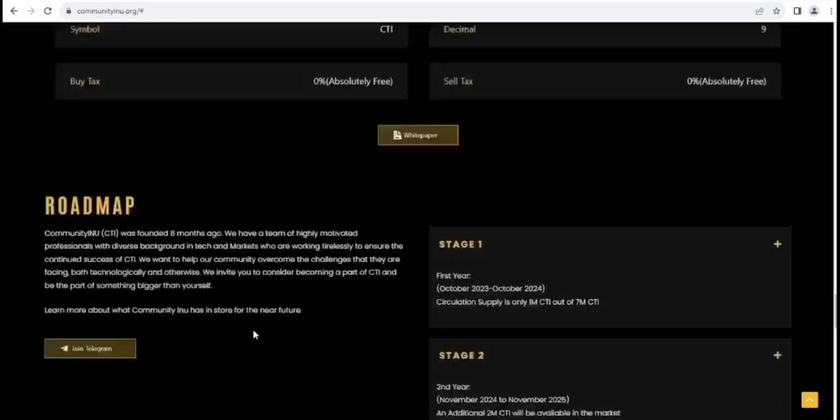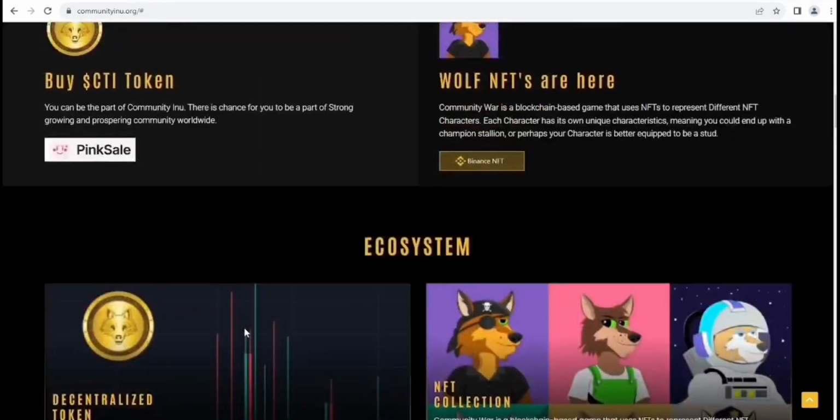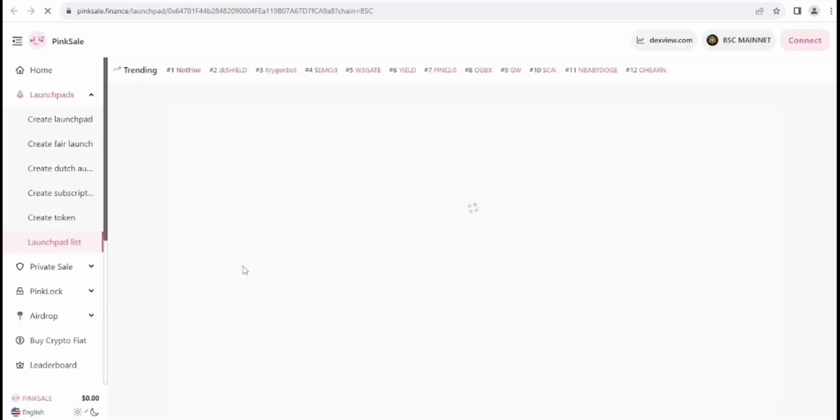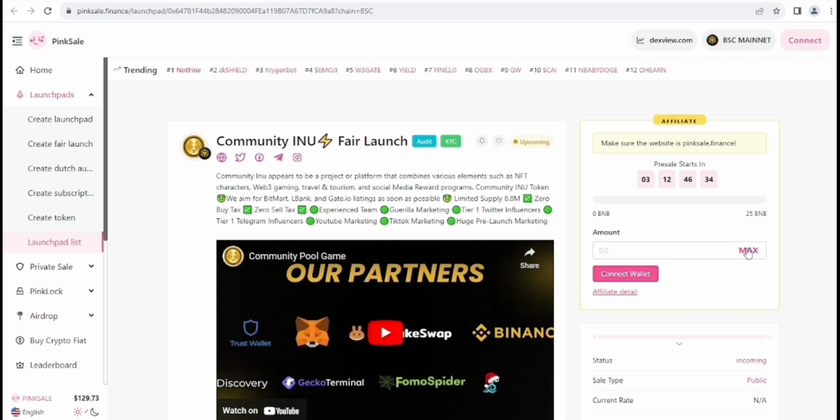If you want to invest, you can get your access there and participate in the Pinsel sale. Here you can see the Pinsel information on my screen, and it will start after, I think, 3 days. Here you can see the countdown, and the soft cap which is 25 BNB, and they are audited and KYC'd, so you can check that out there also. And here you can get their community introduction, like zero sale tax and an experienced team. They are also doing some huge marketing. And they have a limited supply of 8.8 million.